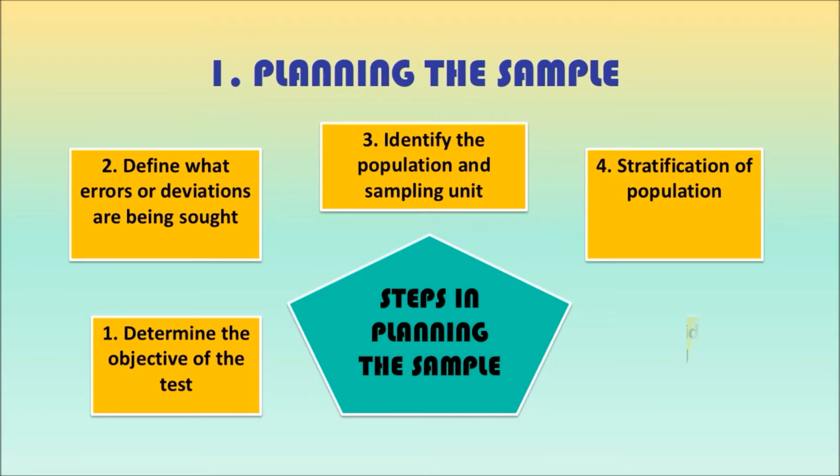Fifth, decide the sample size. Auditor's main concern is to reduce sampling risk to an acceptably low level. The larger the sample selected, the more representative of the population it is likely to be.